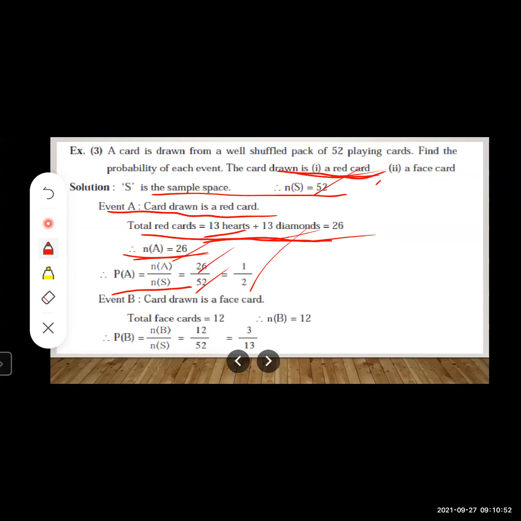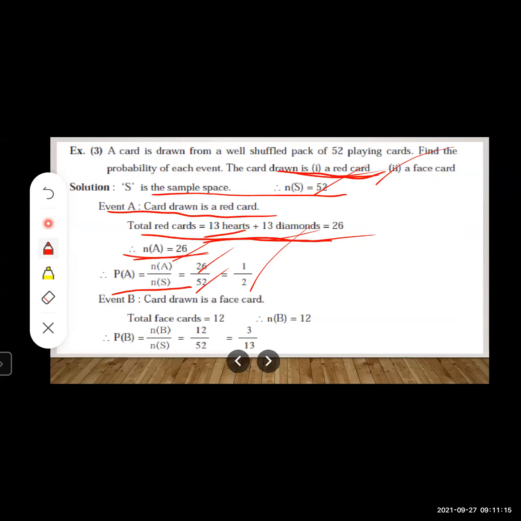Okay. Now let us move to the next condition. What is the next condition given over here? Face card, which means the card drawn is a face card. So let us consider B is the event that the card drawn is a face card. Now again students, you know there are total 52 cards, and in 52 cards there are 4 types of cards.